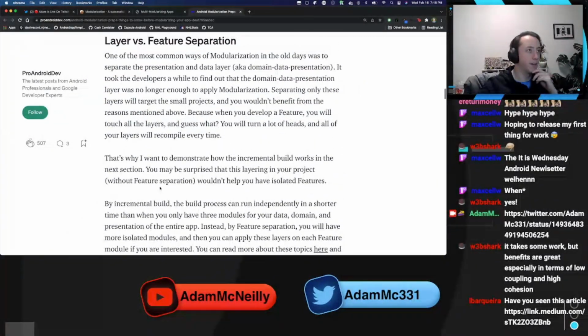So this is what I want to talk about, the idea of layer versus feature separation. I like that they said this because this is my concern. I've seen what some apps will do is they'll make feature modules and they'll put everything for a feature in there, including all of the UI code and stuff like that, which would be fine.